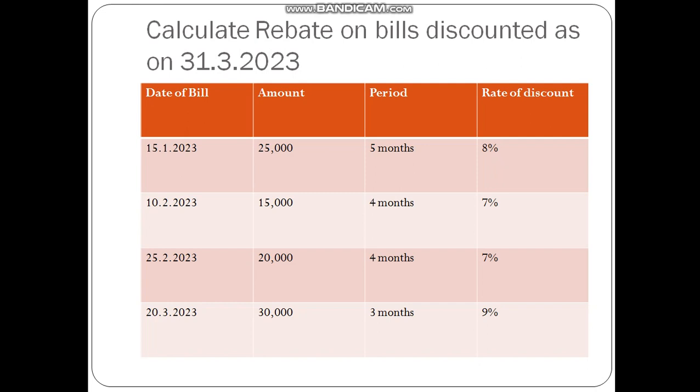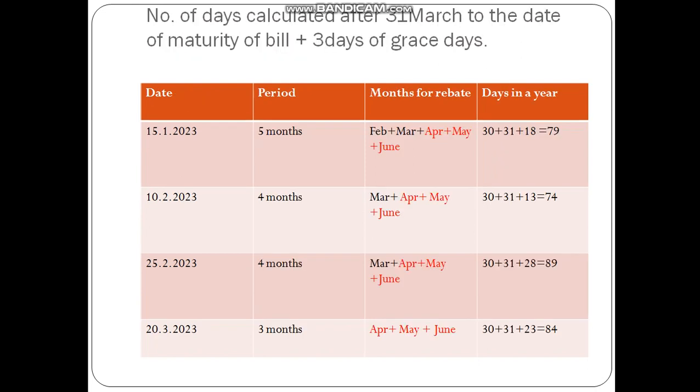In order to give a clear explanation, here is a problem which is being displayed over here. How can we calculate the rebate on bills discounted with the closing accounting year on March 31st, 2023? Four bills are given with certain amounts, the period of maturity as well as the rate of discount. In order to compute the rebate on bills discounted, the number of days after 31st March to the date of maturity of the bill, plus 3 days of grace period, is to be taken.